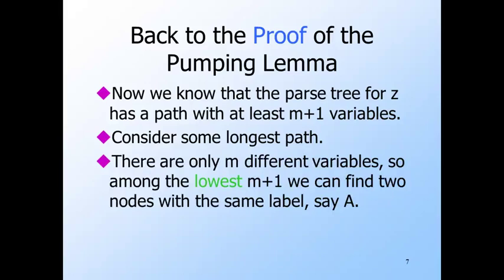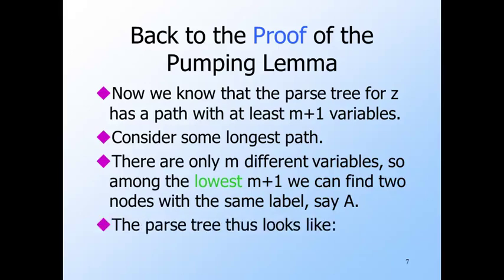Remember that m is the number of variables of the grammar, so along this path there are 2 nodes labeled by the same variable. Call it a. In fact, to make sure we pump short pieces, let's look only at the bottommost m plus 1 variables along this path, which could be much longer than m plus 1. And we know that 2 of them must be the same. On the next slide, we'll see what the parse tree must look like.